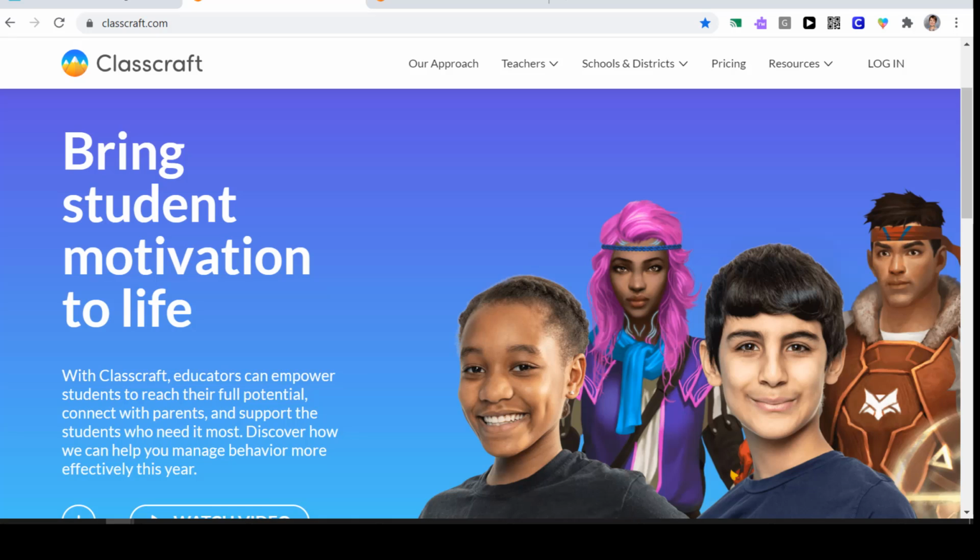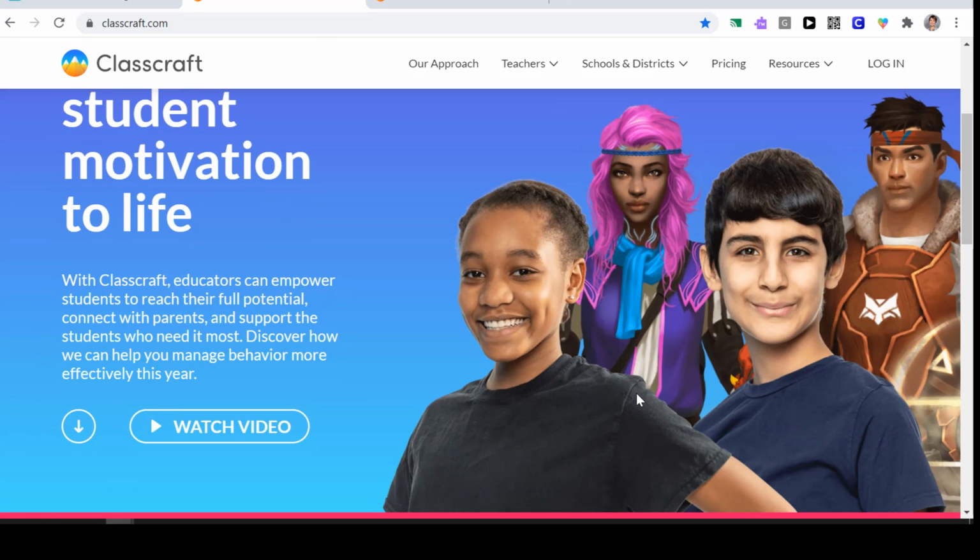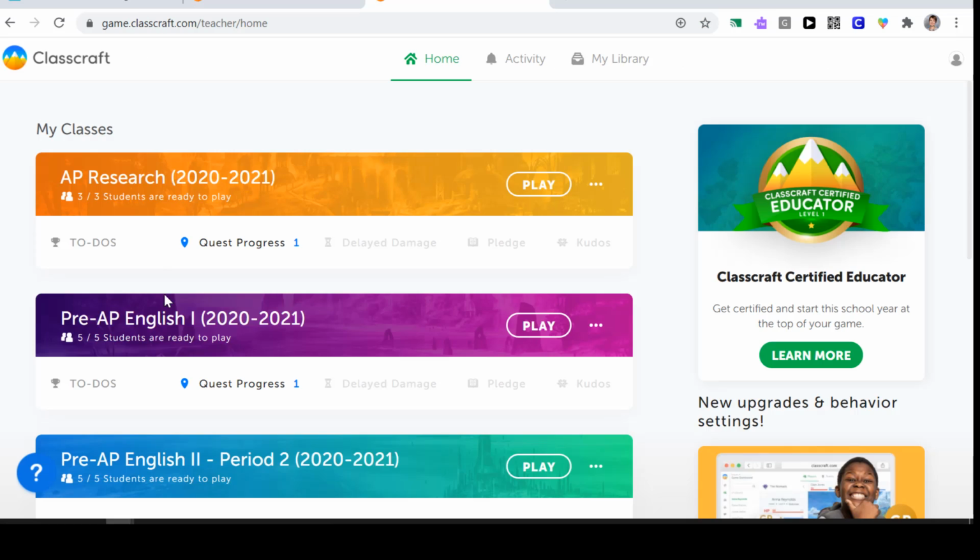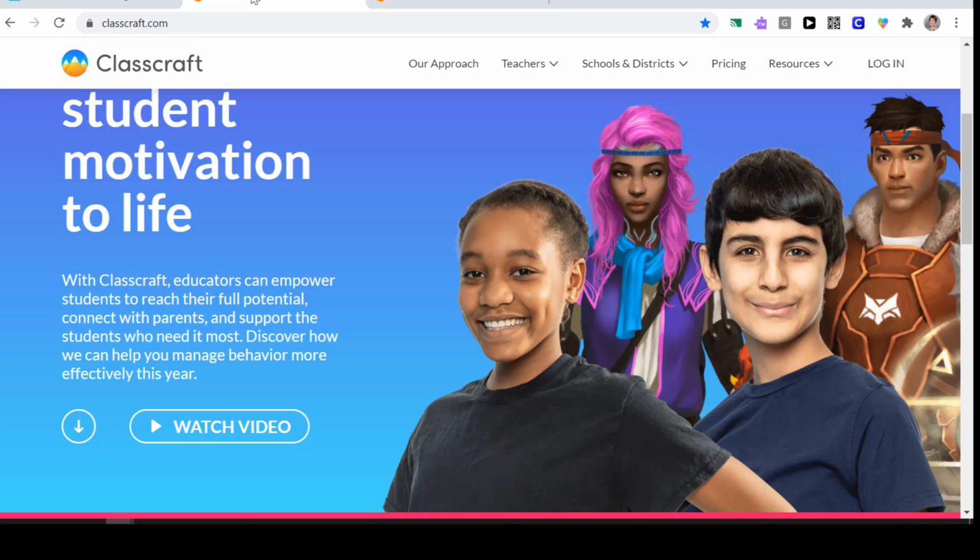You may also see your child opening up Classcraft to submit quests and interact with the class through a game platform. So if you ever look on your student's laptop and you see them interacting with a character that looks like one of these 2 characters, that is just the student working through their Classcraft quests. So they are not off task. Though they may look like they are just playing a game, they are actually playing an educational game.